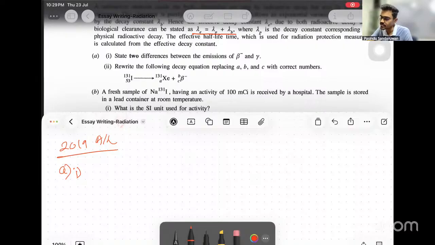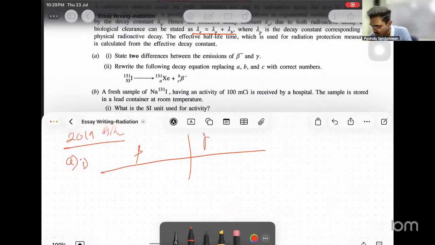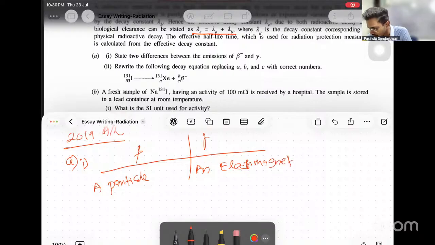State two differences between the emissions of beta and gamma. We know beta is a particle, and gamma is an electromagnetic wave. Mention these differences: beta is a particle, and gamma is an electromagnetic radiation, or you can say electromagnetic wave.